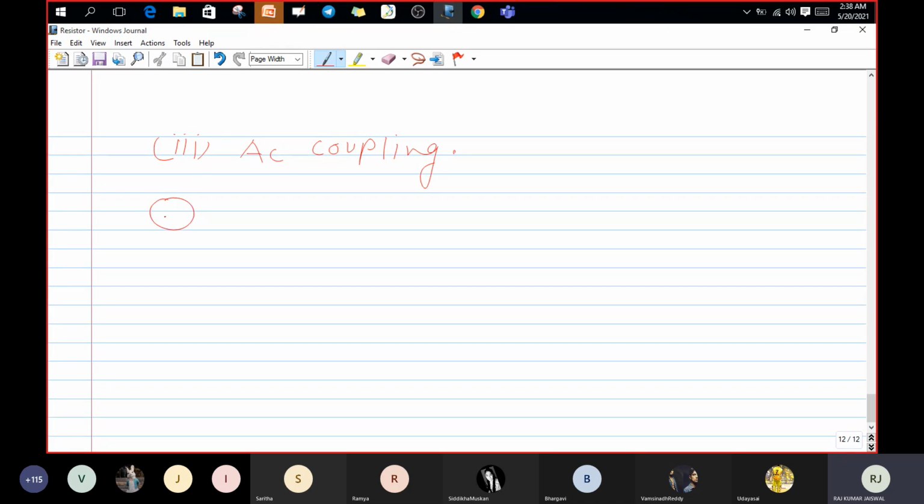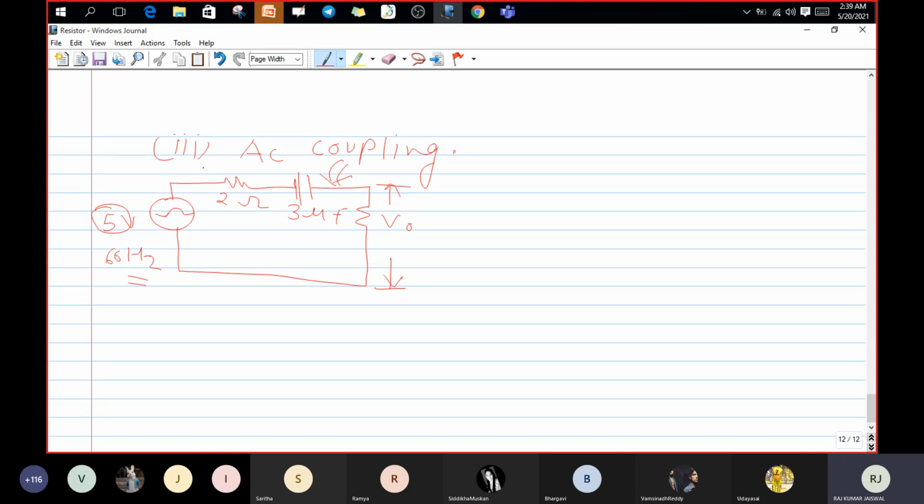For example, this is the 5 volt. Okay guys, this is the AC signal symbol and I am passing it now. Tell me guys, will the signal pass or not? It will pass, because this capacitor will allow the AC signal to pass. That's why we can use this for AC coupling.